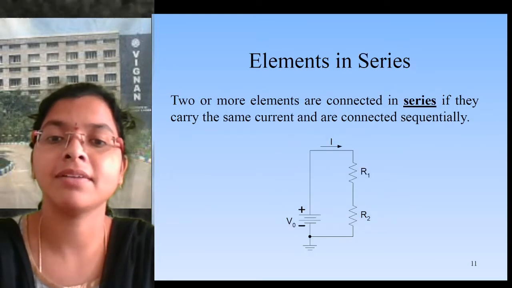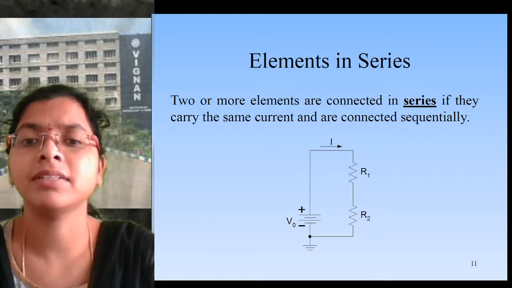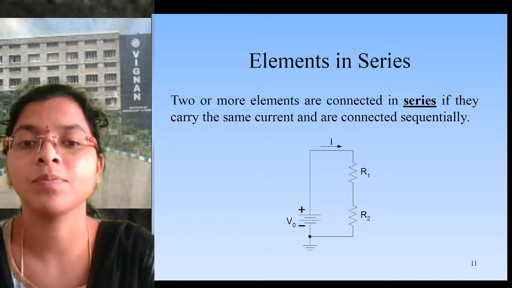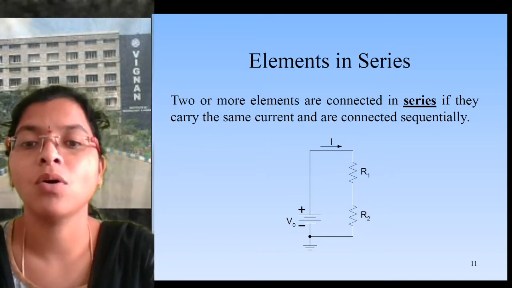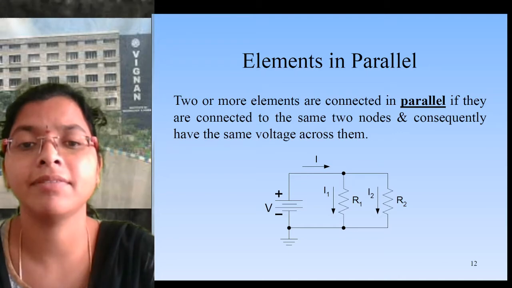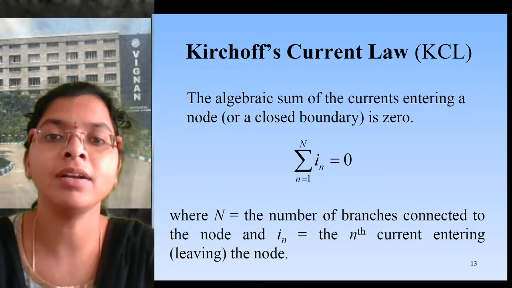So here current is dividing, but in the parallel network the voltage will be the same. But in the previous network, at resistor R1 we have the voltage V1, and at R2 we have the voltage V2. In a series network, you remember this point, voltage is divided, current will be the same. In a parallel network, current will divide, voltage will be the same for all branches.